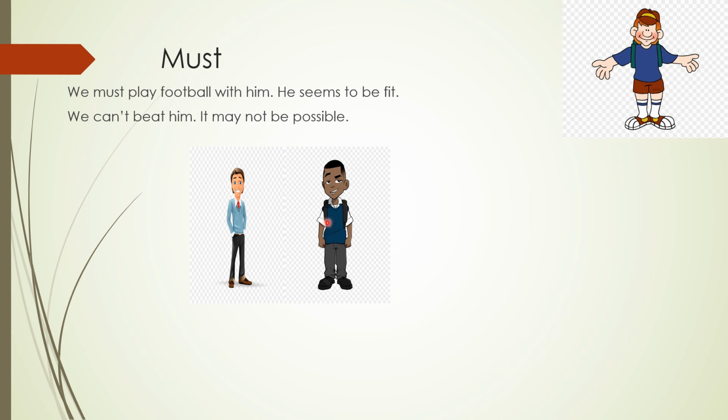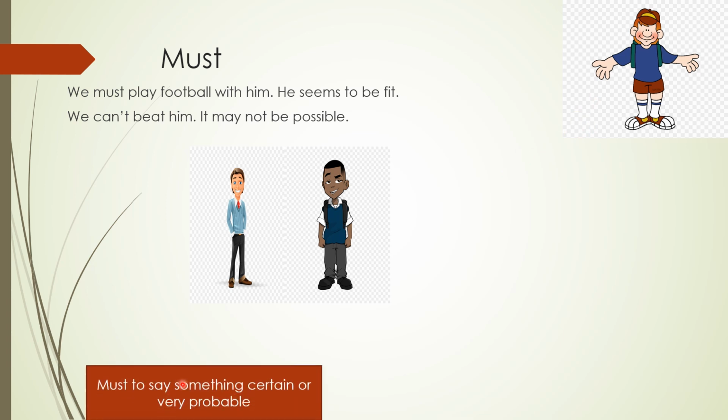So they think it is possible and they are certain. What do you think? Maybe. Must is used to say something certain or very probable. In this case, we think he must play football very well because he seems to be fit. Keep in mind not to use mustn't in this context.